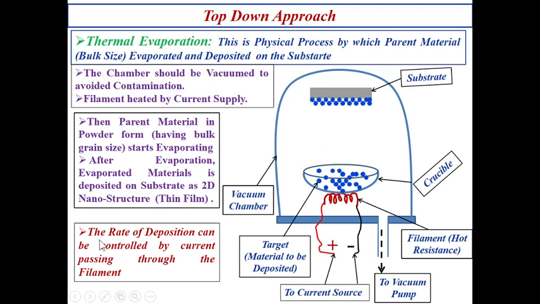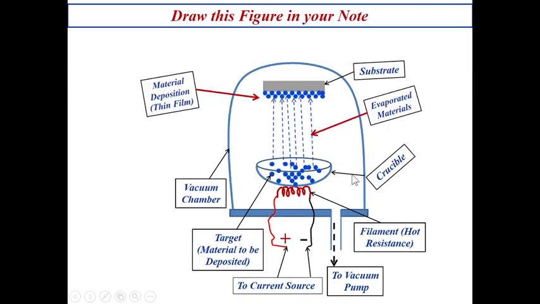So that is why it is written that the rate of deposition can be controlled by the current passing through the filament. Draw this figure in your note. Pause the video here and draw this figure in your note for your exam. Everything is there. The arrow mark represents the evaporated material.